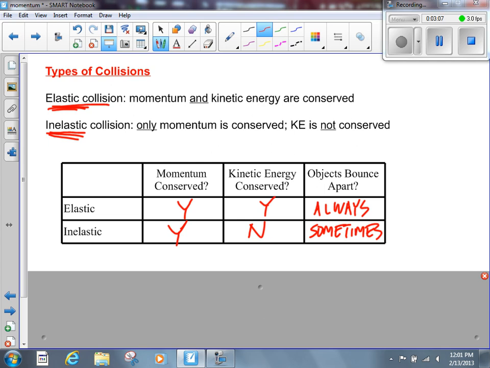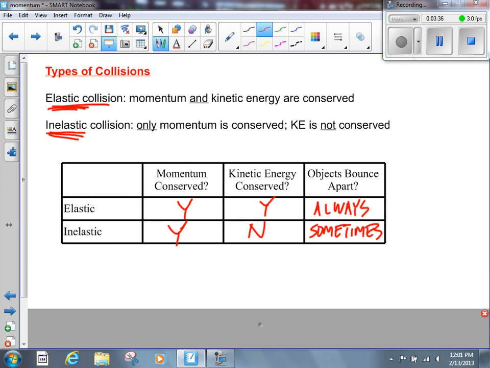If you get a collision in which the objects bounce apart, we don't know what it is. Could it be elastic? Yes. Because collisions that are elastic always have the objects bounce apart. But sometimes the collisions that are inelastic also have the objects bounce apart. So if they stick together, it's got to be inelastic. If they bounce apart, it could be either elastic or inelastic. Kinetic energy could stay the same or it could be lost. We're not sure simply by looking at it. Well, if we're not sure simply by looking at it, how do we determine whether it's elastic or inelastic?